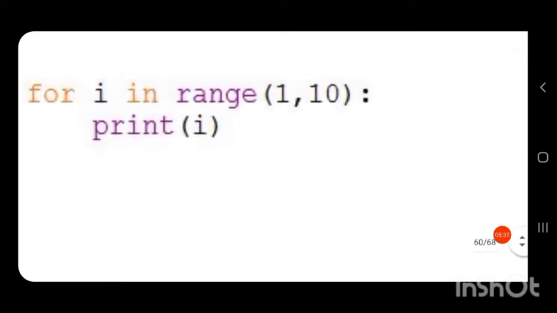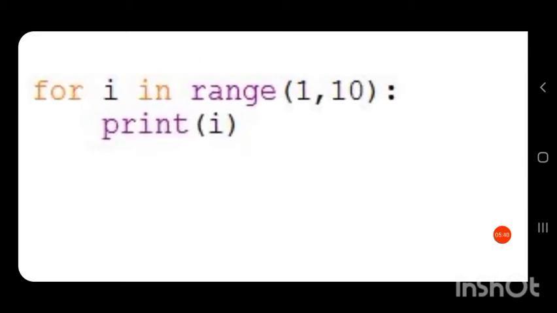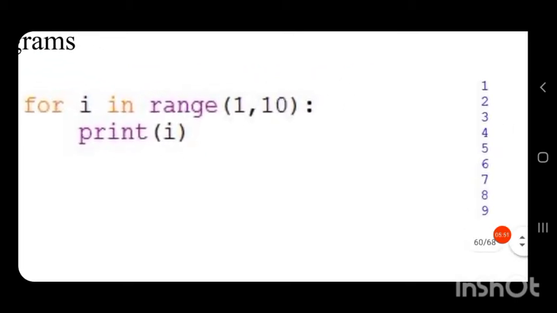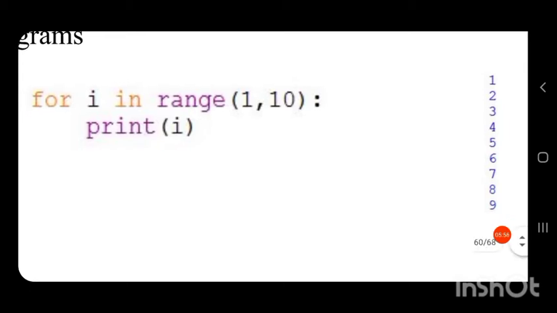Here I will have different values in the range function. First the variable I will have the value 1, then it will print 1. You can see here 1 is printed. Then again the for loop will execute. Then I will have value 2 and it will go inside the loop. Inside the loop only one statement is there, that is print I. Then I will be printed as 2. Then again the value of I will change. I will have the value 3.